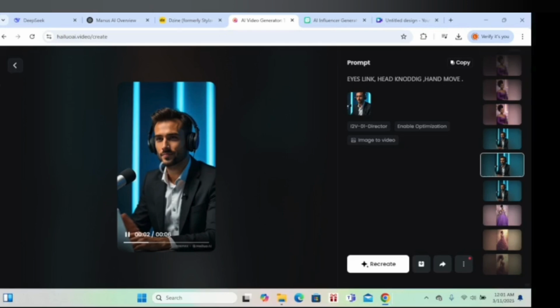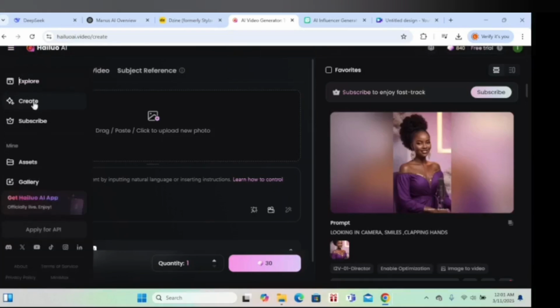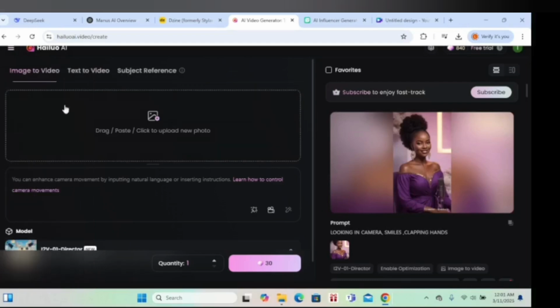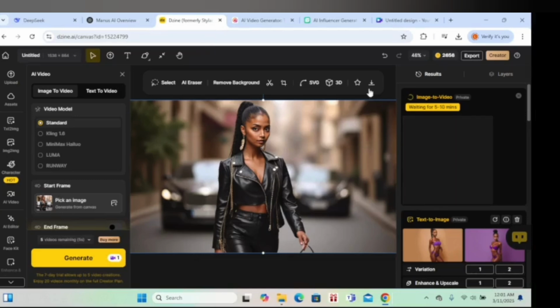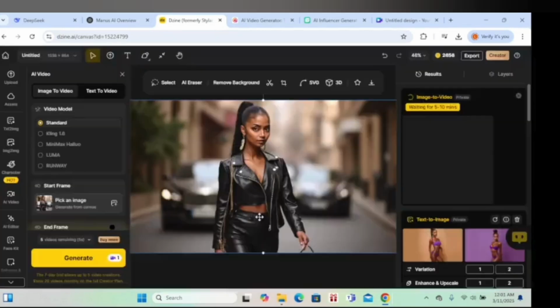So for instance, let's go this side. When you come on Hailluo, we have the option to recreate what you want. You can explore, you can create, you can subscribe. There are so many things. So we're gonna be creating, and this is the one that I created before. Our photo from Design AI that we want to use for this tutorial is here. We're gonna download it, and then we come to Hailluo.